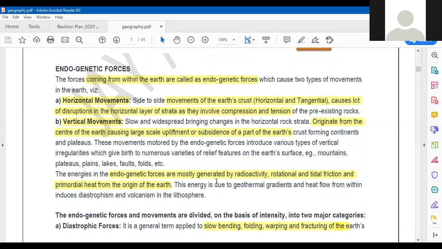Aerogenetic forces are basically... Hello, Ritika. We couldn't hear you properly. Can you repeat it again?